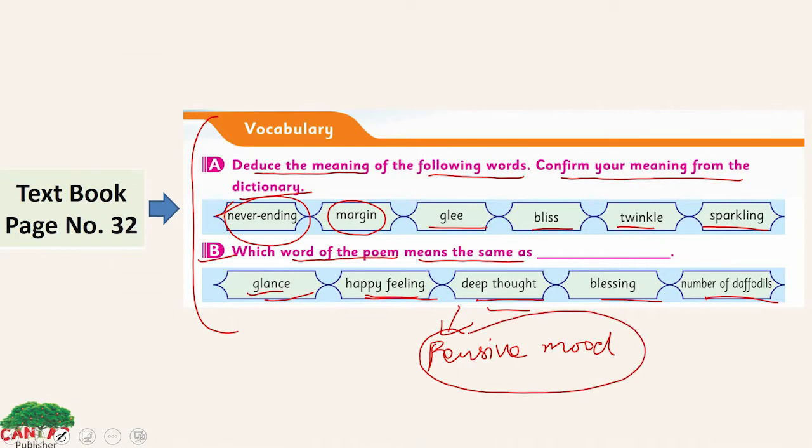So you have to find the words which have these meanings: glance, happy feeling, blessing, number of daffodils. I have done this one for you. The word for deep thought given in the poem is pensive mood. So you have to find the other words too from the given poem.